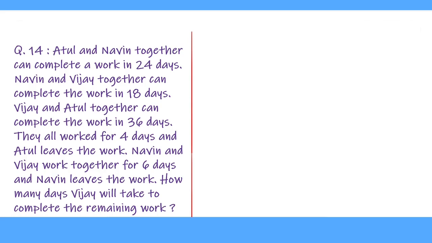So we solve by the shortcut method as we have already calculated the one day work when they all work together. That is 1 upon 16. So they worked for 4 days together. So the 4-day work is 4 upon 16, plus Naveen and Vijay work for 6 days together after Atul leaves the job.